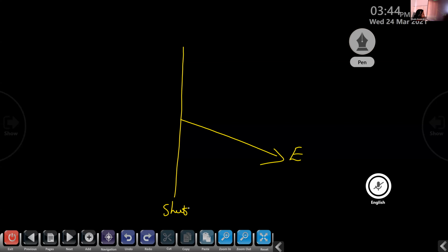So this electric field is resolved into two components. One is E tangential and the other is E normal.